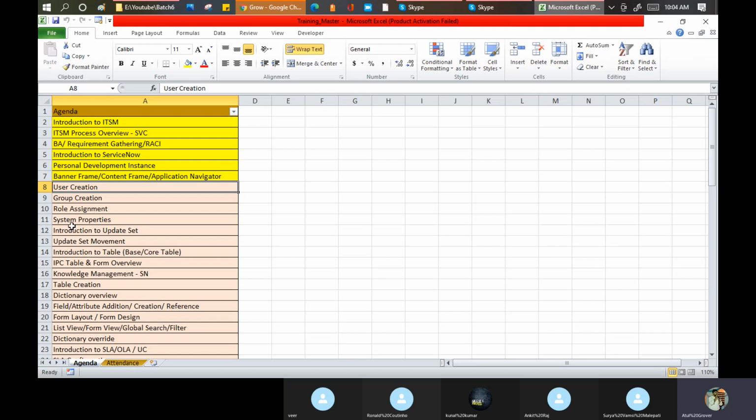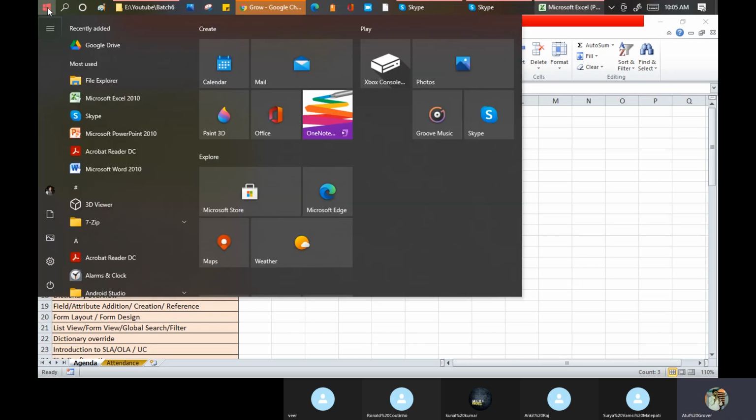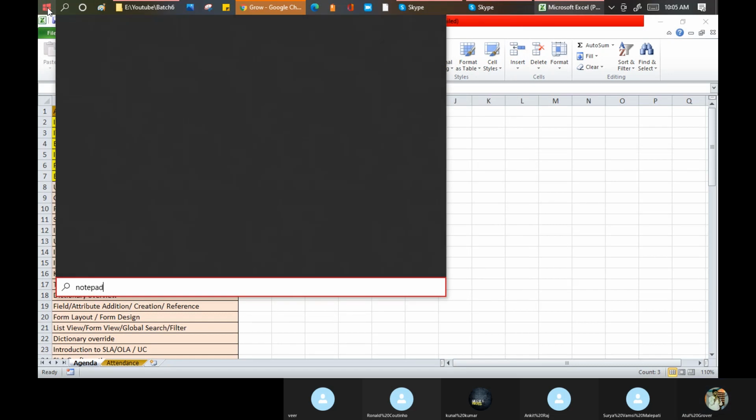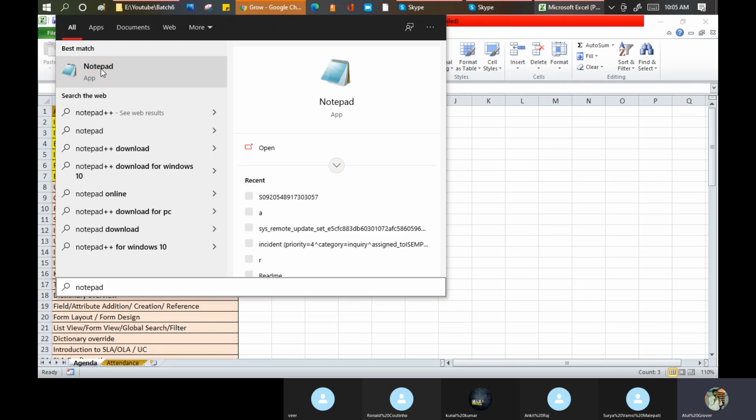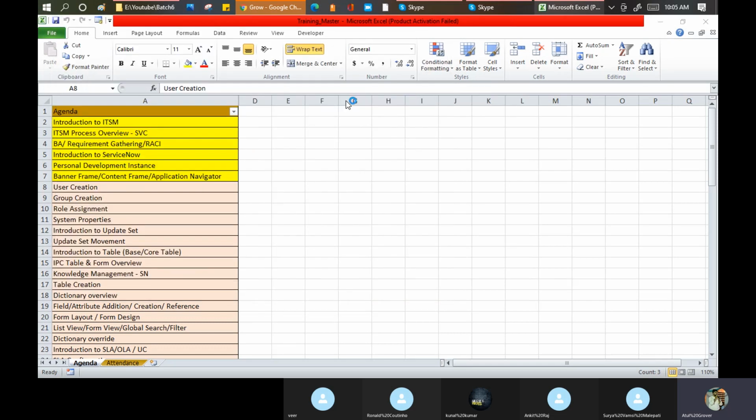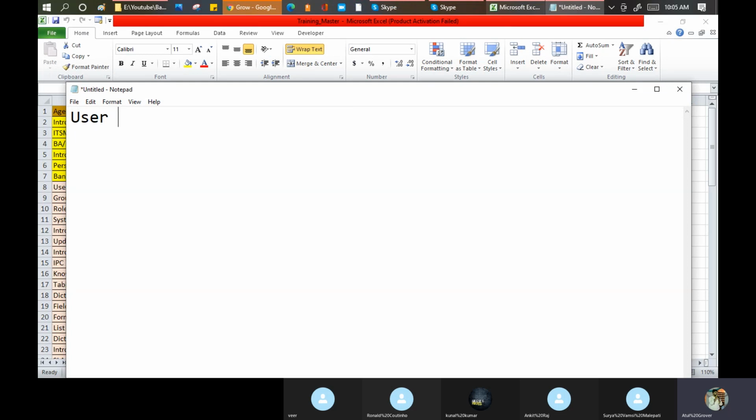So in ServiceNow we have three major things: user creation, group creation, and role assignment. Why did I say role assignment, not role creation? Let me open the notepad here as well. Few things we discuss in this manner, sometimes on the notepad. So we have a user, we have a group, and we have a role.